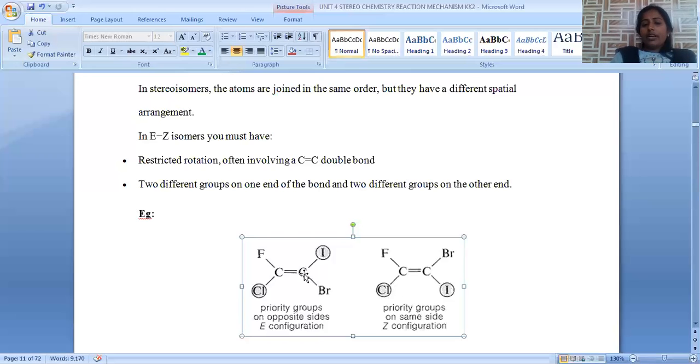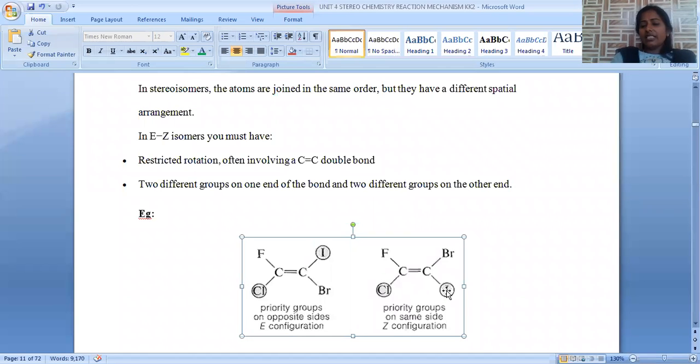Now, when we consider these two first priority groups across the carbon-carbon double bond, both are in opposite directions. Hence, we can say this configuration is E, which stands for trans. In the second case, these two higher priority groups are on the same side with respect to the carbon-carbon double bond.